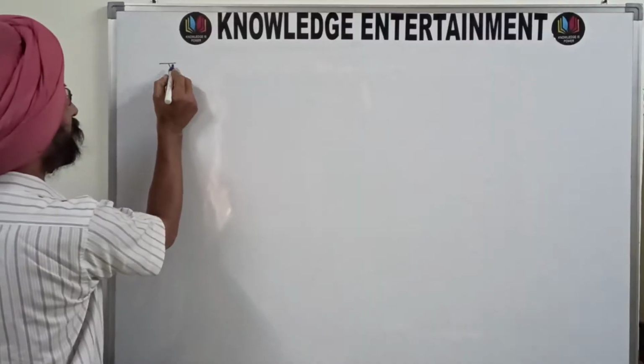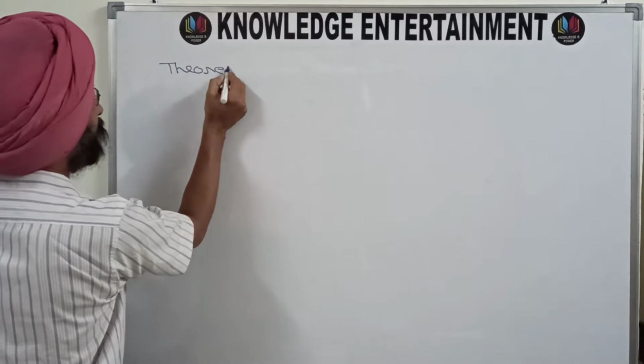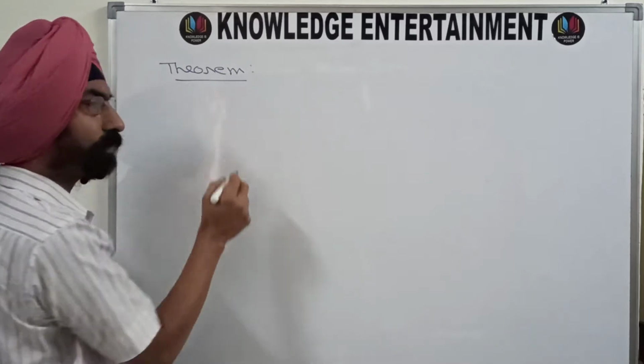So the first theorem we are going to take today, write down the statement of the theorem first.